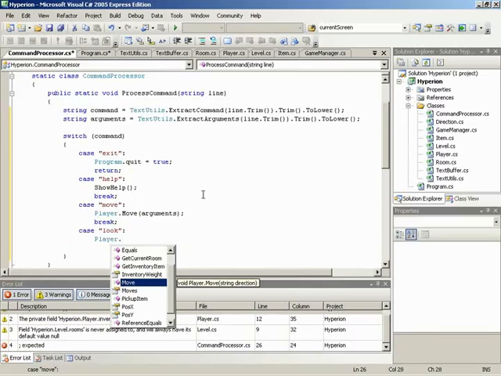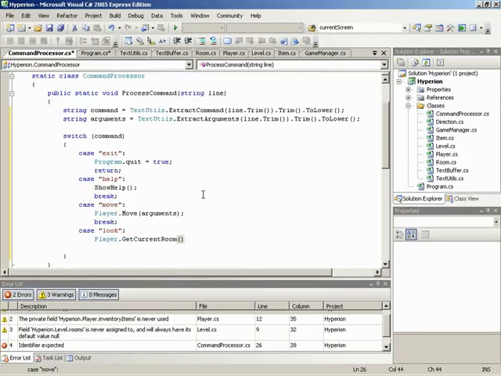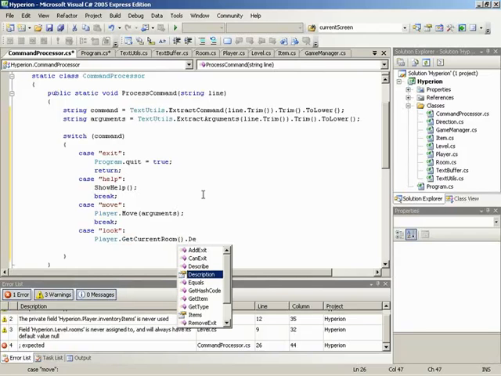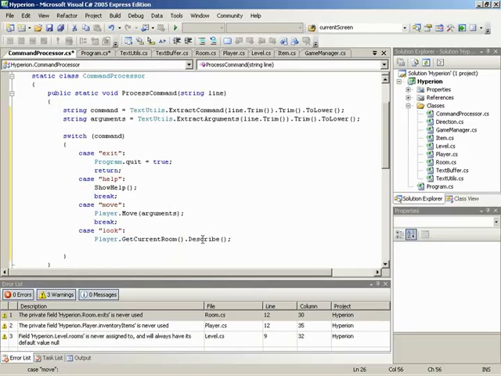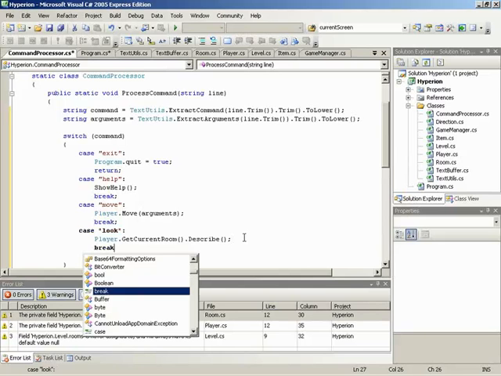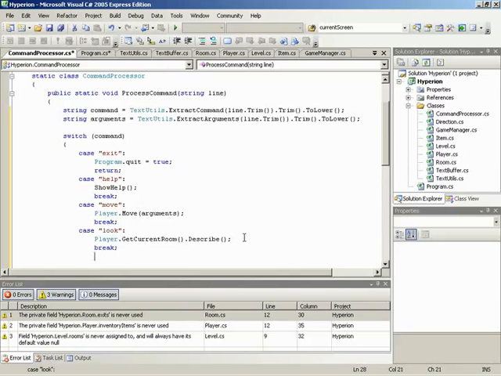So player dot get current room, and it's a method, so we have to add the opening and closing parentheses, dot describe, which is also a method, so we need more open and closing parentheses. So a little bit trickier, a little bit deeper than some of the other things, but again, once we get the current room, we can look at this entire thing as a room, which can be told to describe itself. And then again, we need to break after that. Again, just breaking out of the switch.